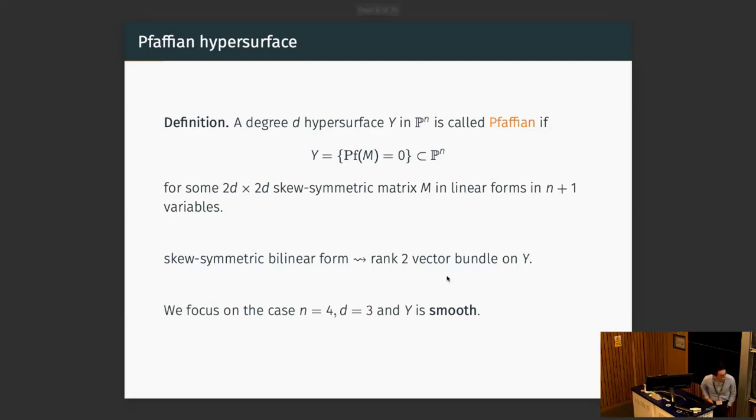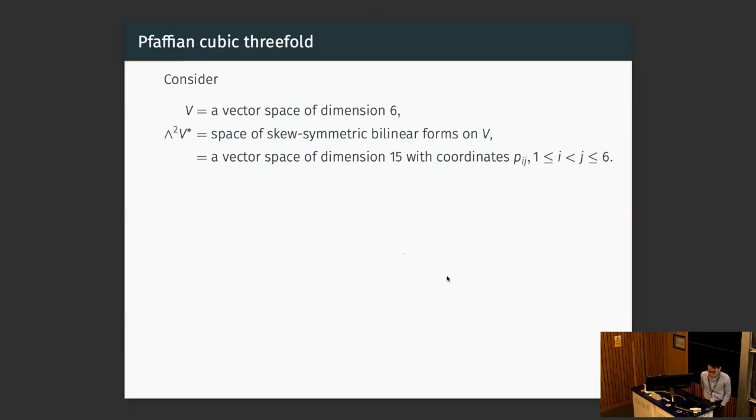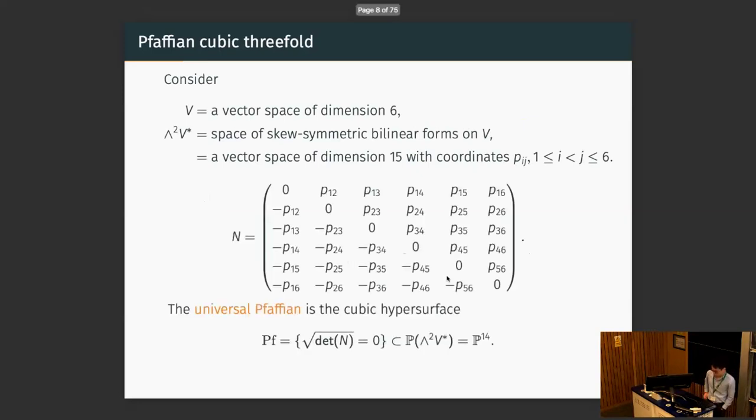But for this talk, we will focus on the case n equals 4, d is 3, and Y is smooth. That is a smooth cubic threefold. So that means we need a 6x6 matrix, and so we need some vector space V of dimension 6. Now we also need the space of skew symmetric bilinear forms on V, which is denoted as wedge 2 V dual. This is a 15-dimensional vector space, and let's give it coordinates p_ij with i and j running through 1 to 6.